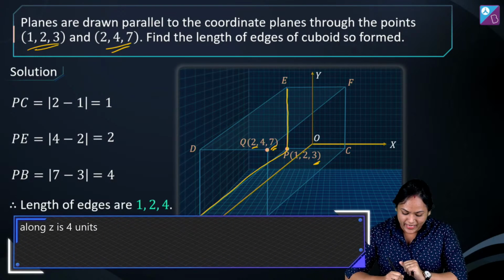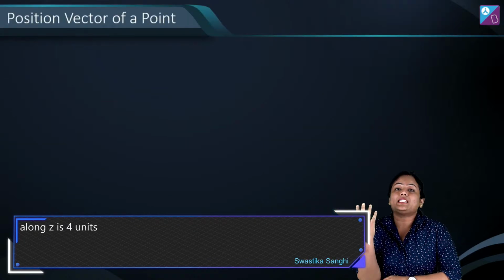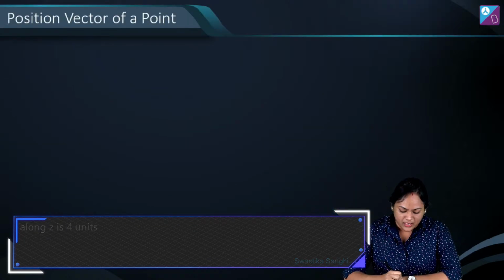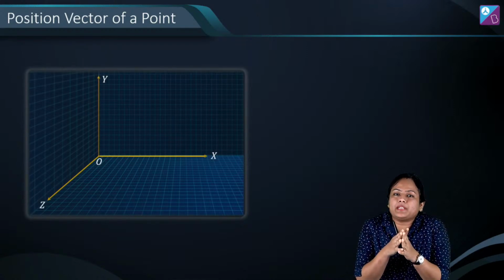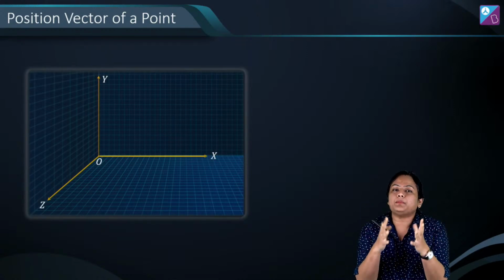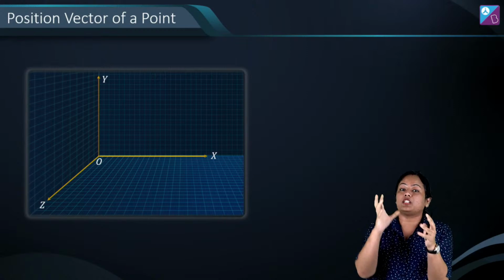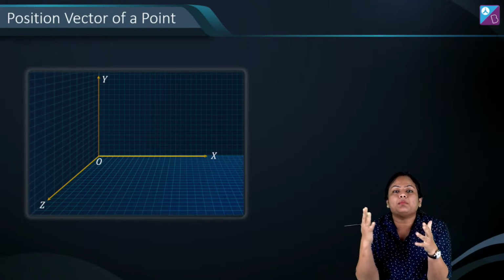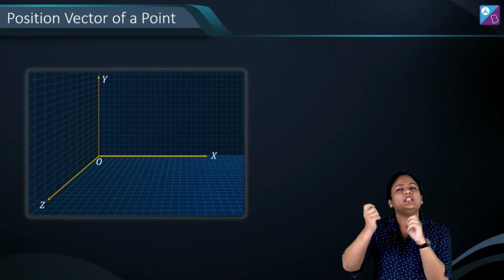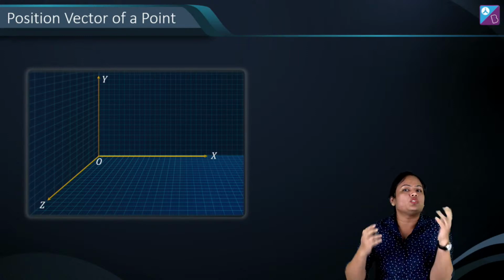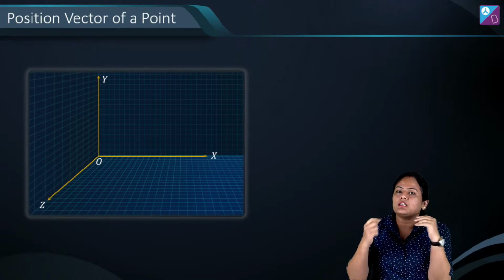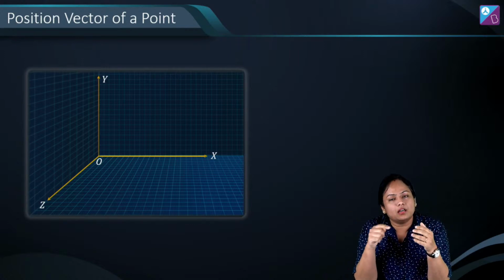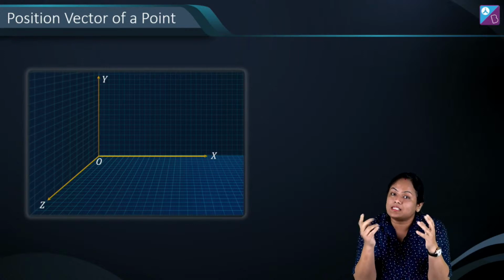Yes Swastika, it's correct. Moving further, next is position vector of a point. Now, position vector of a point का मतलब क्या होता है? Position का मतलब, what do you mean by position? I mean, when you are defining it with respect to a point. So when you speak about position vector of a point, it's generally related to origin. All right? Origin को हम 0, 0, 0 consider करते हैं and we might consider it as a zero vector.